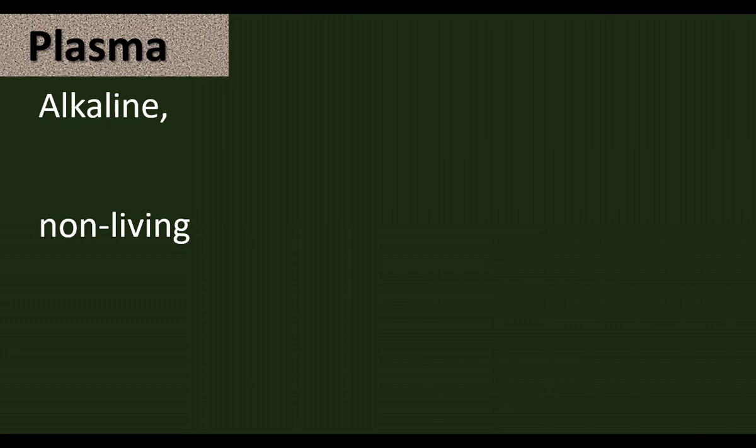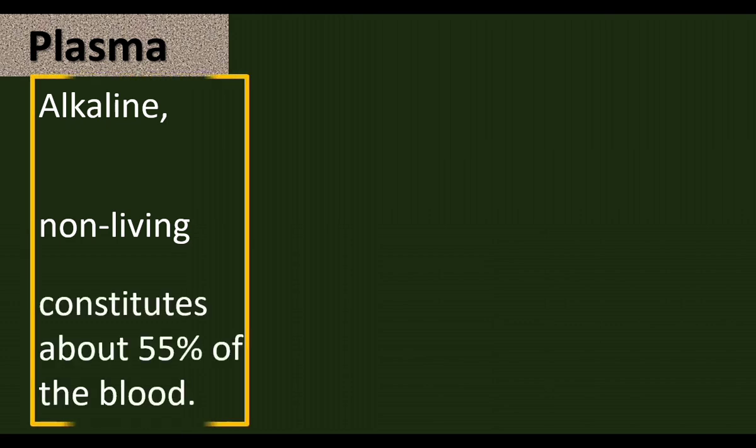Plasma is the liquid part of the blood. It is alkaline in nature. It is a straw-colored fluid. It is a non-living part of the blood. It constitutes about 55% of the blood. Plasma forms 55% of the blood. It is non-living. It is alkaline in nature.